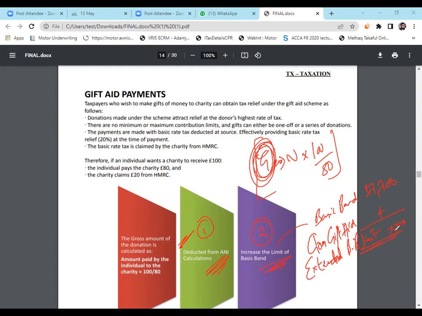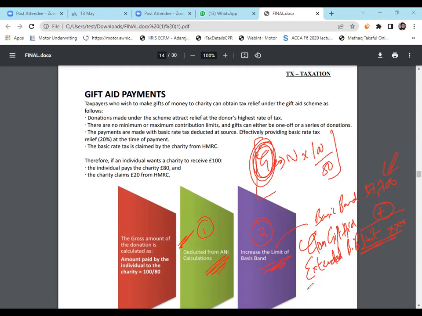Basic band has a tax of 20%, right? If you give gift aid, your limit will extend, which means your higher band, which is 40% tax, will be delayed. So gift aid gives us tax relief by shifting income from the higher band to the lower band by increasing the basic band limit.